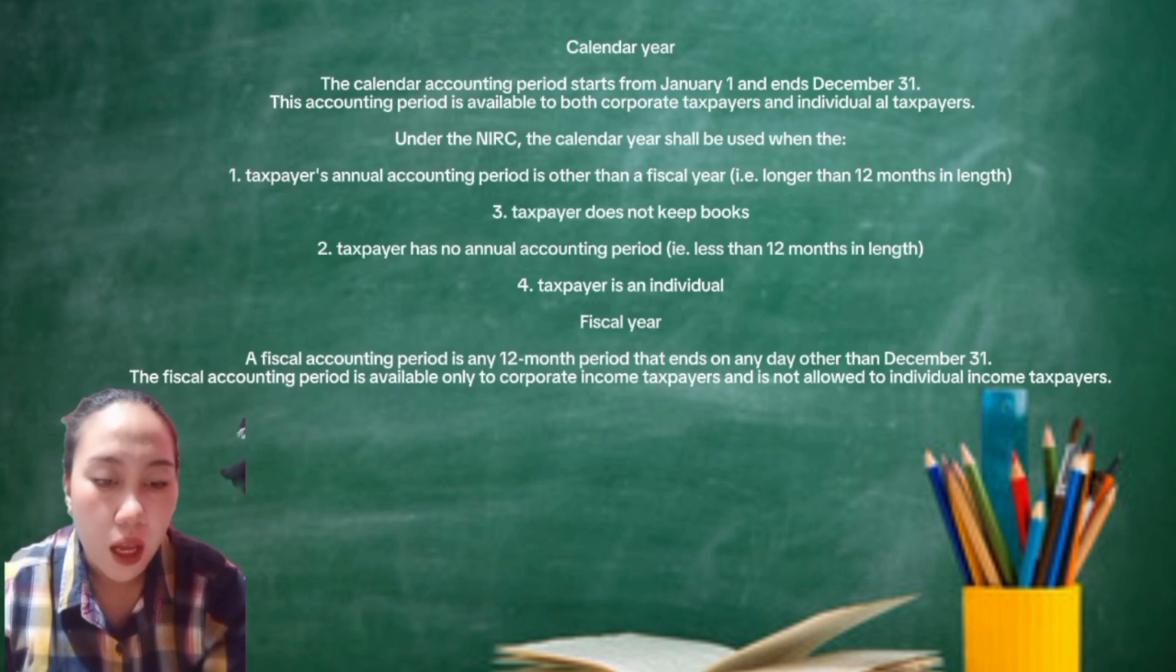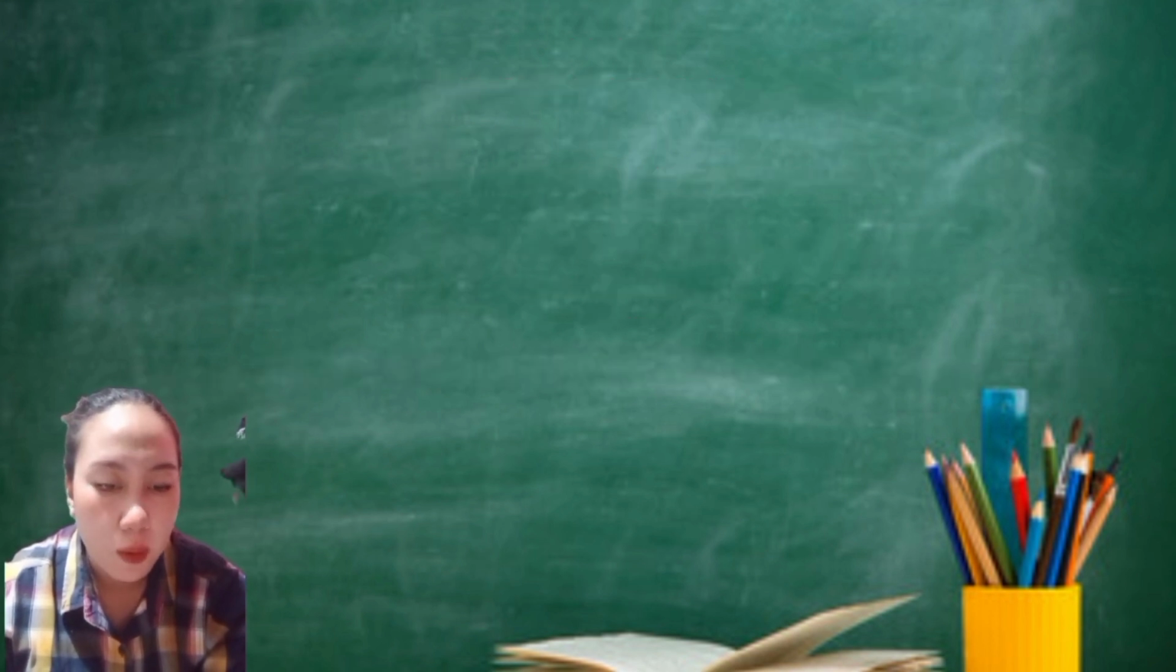Fiscal year. A fiscal year accounting period is any 12-month period that ends on any day other than December 31. This fiscal accounting period is available only to corporate income taxpayers and is not allowed to individual income taxpayers.